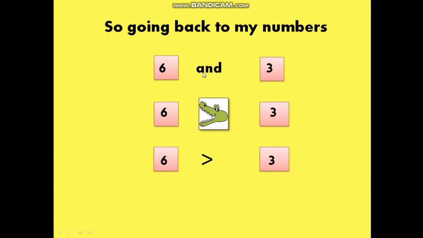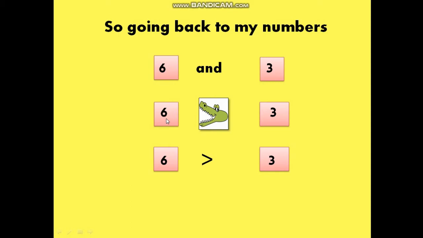So, going back to our numbers, 6 and 3. Now, what am I going to do? Instead of writing the whole line, which is quite boring, I am going to put this crocodile's mouth. Crocodile is going to eat number 6. Why? Because 6 is a bigger number.